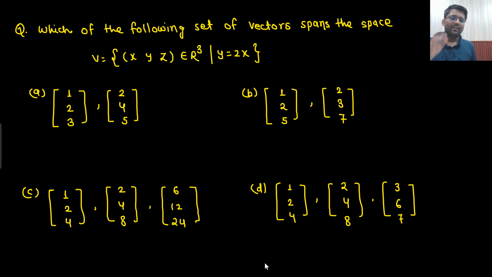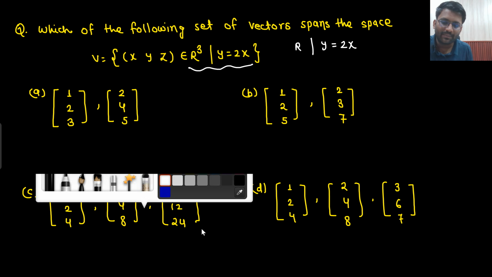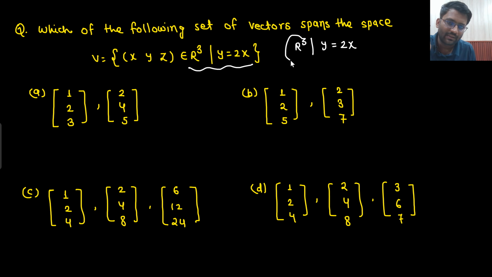Okay. Solve this question. Have patience. Think about it and let me know the answer. What is the meaning of this? R3 with condition 2x. First, what is the meaning of R3? R3 simply means that it will be a three-dimensional vector. Surely it will be a three-dimensional vector. This is the first condition. But how many independent vectors would be there?